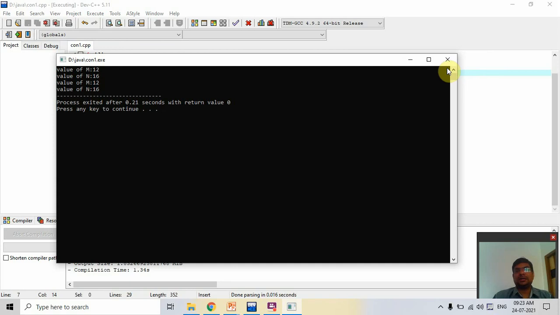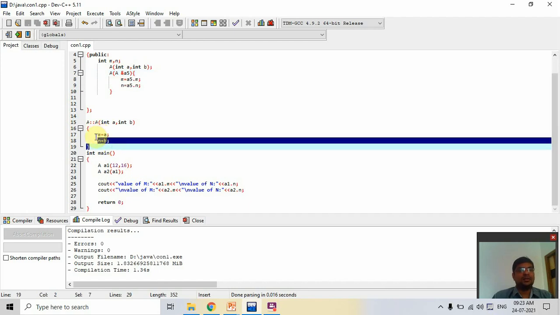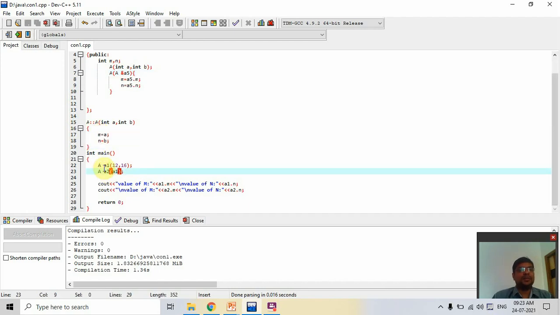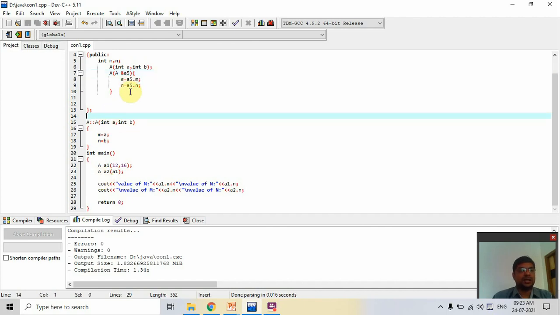Now you check. In the first object we pass the values of m and n, 12 and 16, which is assigned here. Now in the second object we pass the object reference of a1. Here the a1 reference is transferred to a5, and the a5 m value, which is the a1 value 12, is assigned to the a2 m, and the second value n, which is 16, is assigned to the a2 n.